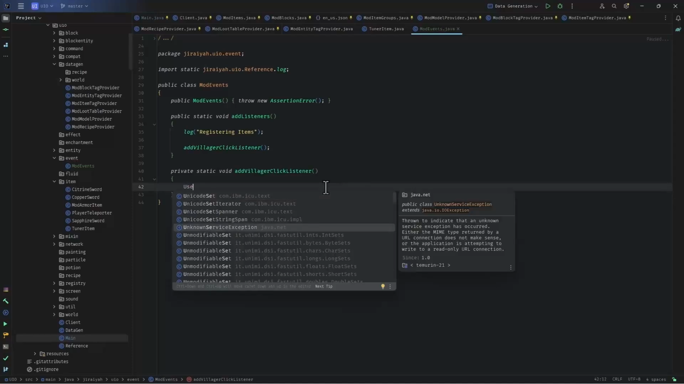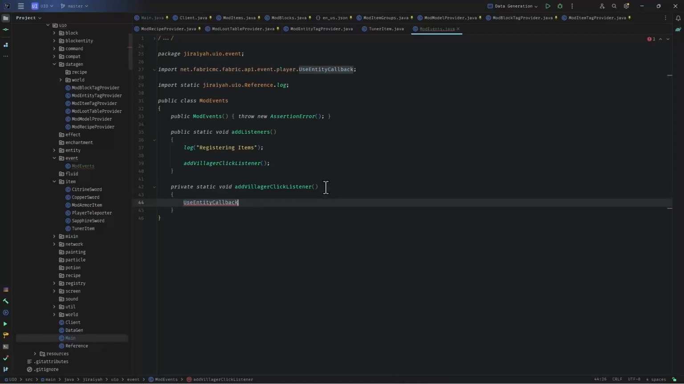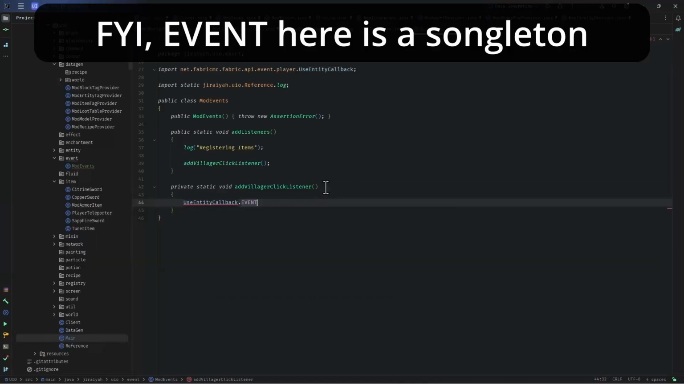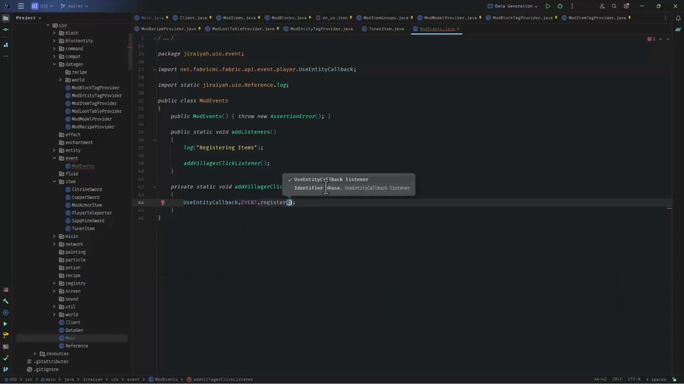Here we know that a villager is an entity. So we say use entity callback. That entity callback has the entry for events. And now we can register our own listener, as you see as the parameter. Now again, I will open a parenthesis and type player.